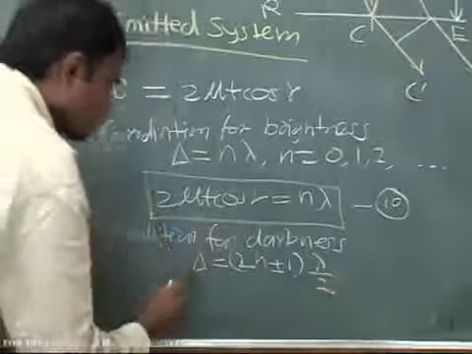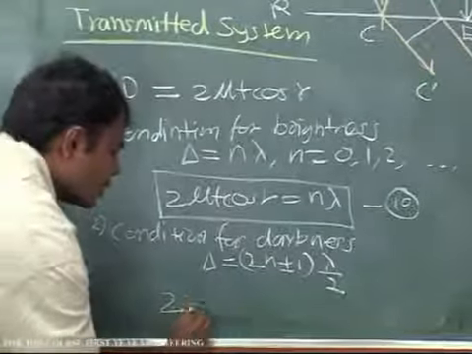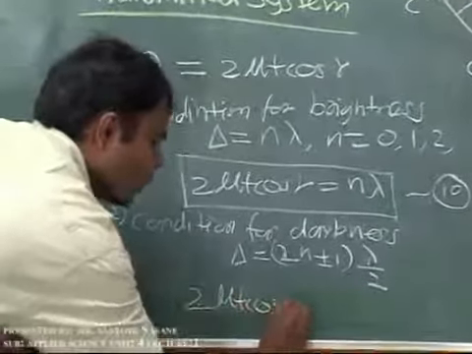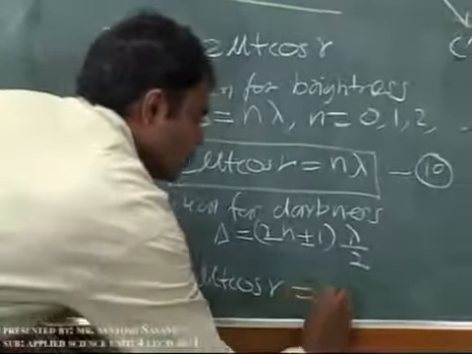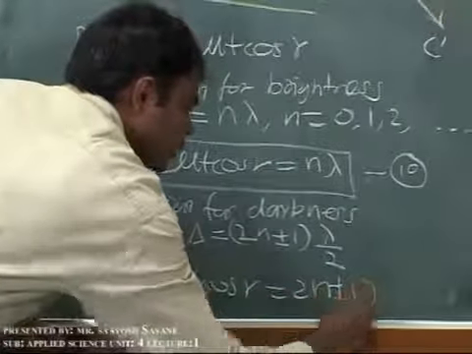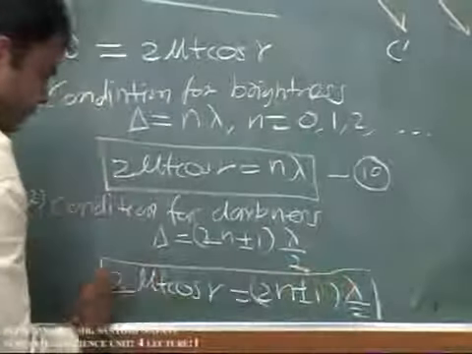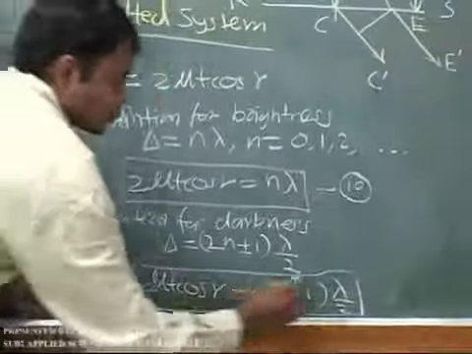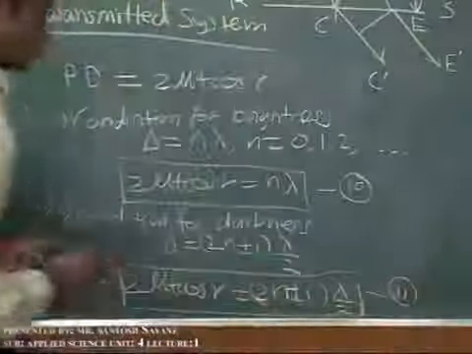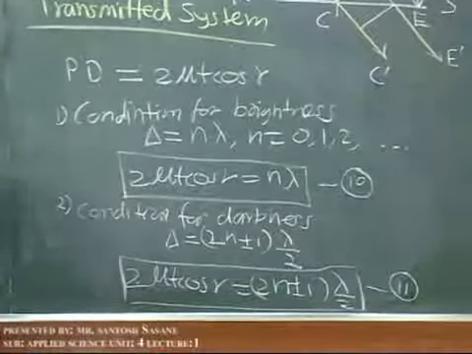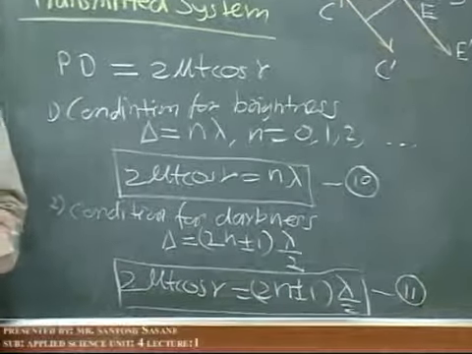Now comparing these two, we can write the condition 2 mu t cos r is equal to (2n plus or minus 1) into lambda by 2. This is equation number 11. So this is the condition for darkness or destructive interference in the transmitted system.